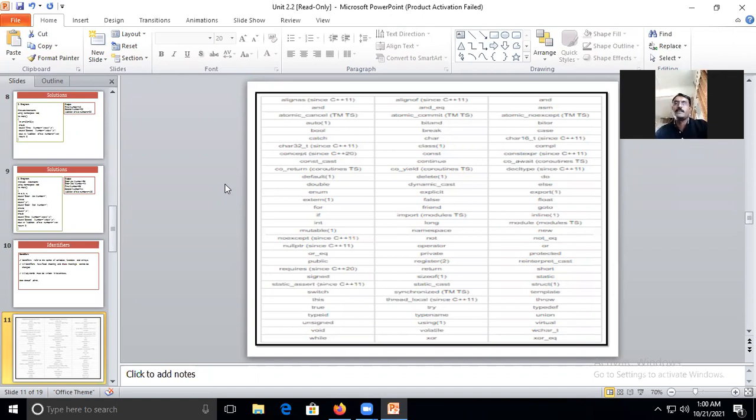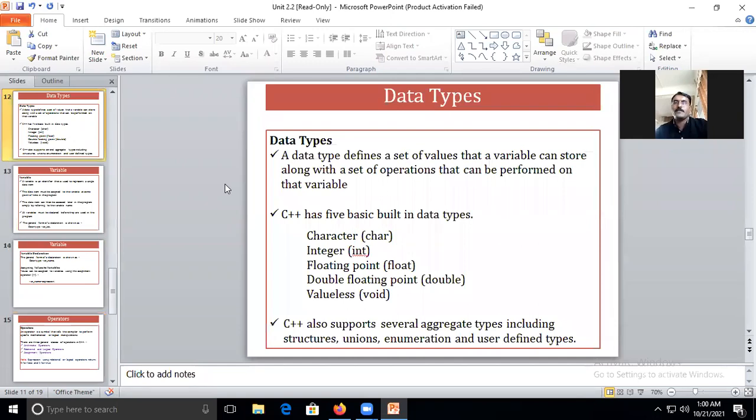But when there is a question, how many reserved keywords are there in the C++ programming language, you should be in a position to tell there are 95 reserved keywords in C++. And in C, we have 32 reserved keywords. Now we'll move on one by one.